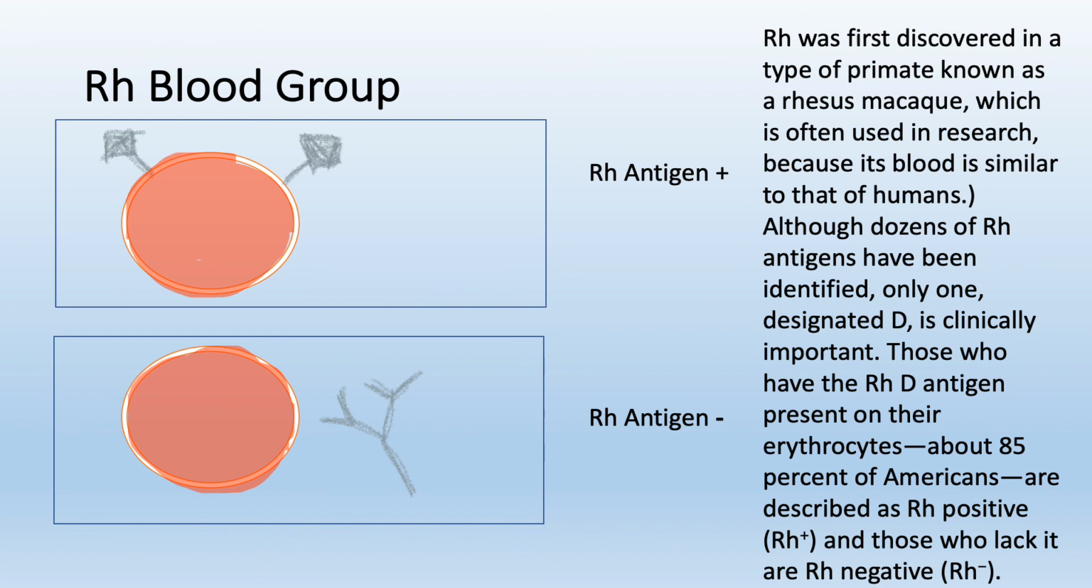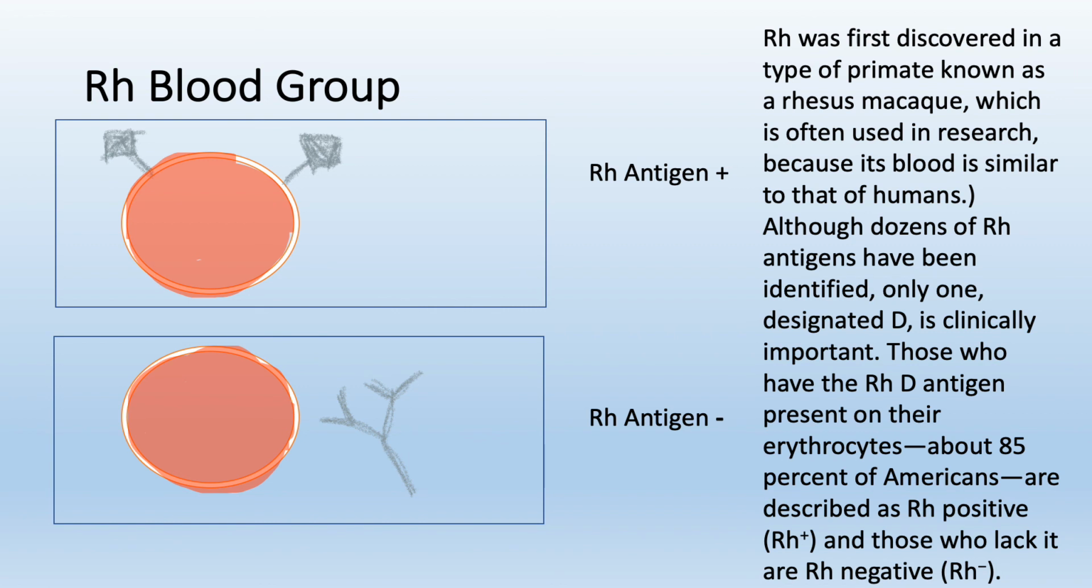RH was first discovered in a type of primate known as the rhesus macaque, which is often used in research because its blood is similar to that of humans. Although dozens of RH antigens have been identified, only one, designated D, is clinically important. Those who have the RH-D antigen present on their red blood cells, which is 85% of Americans, are called RH positive. Those who don't have it are called RH negative.